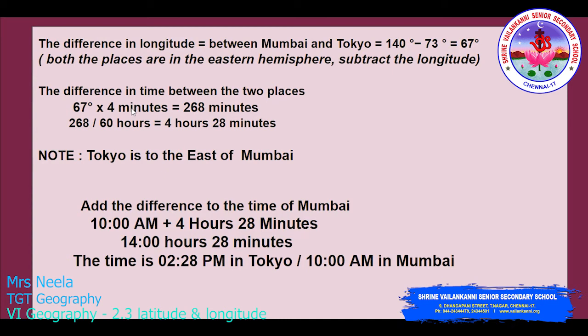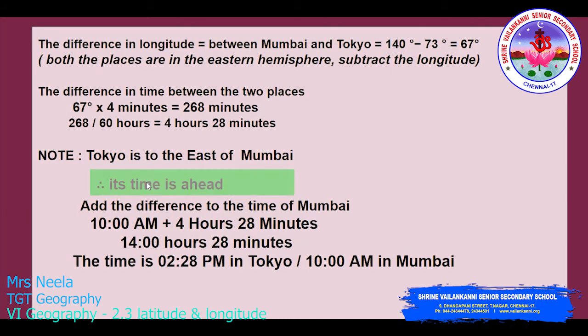To convert that into hours, divide by 60 and you get 4 hours 28 minutes. Tokyo is to the east of Mumbai, so the time is ahead. So you add the difference to the time of Mumbai, that is 10 plus 4 hours 28 minutes. You will get 14 hours 28 minutes. So the time is 2:28 p.m. in Tokyo when it is 10 a.m. in Mumbai.